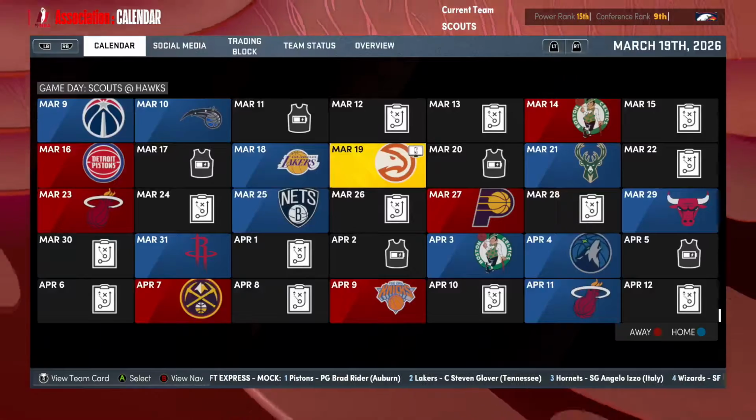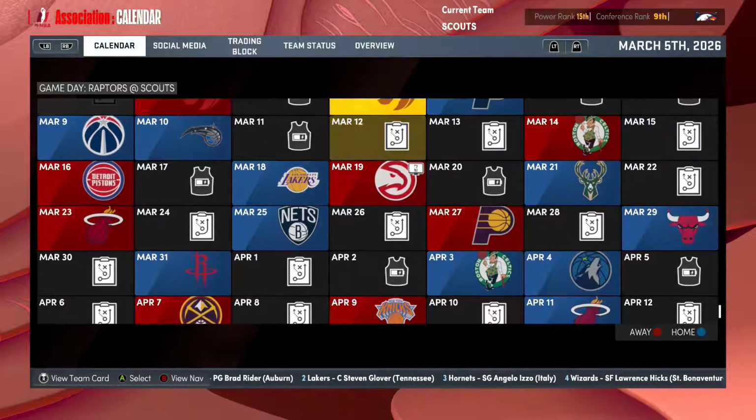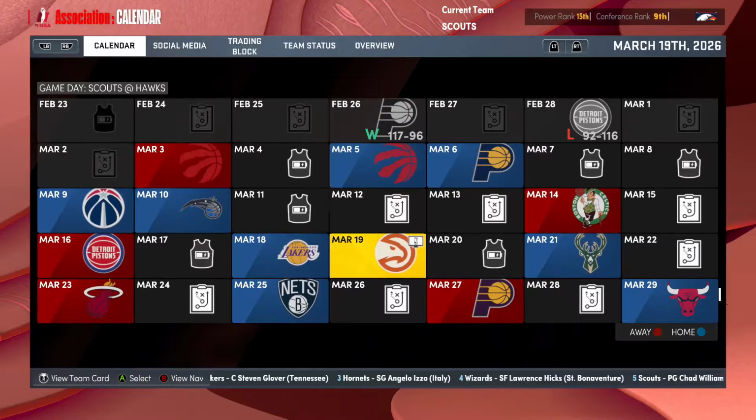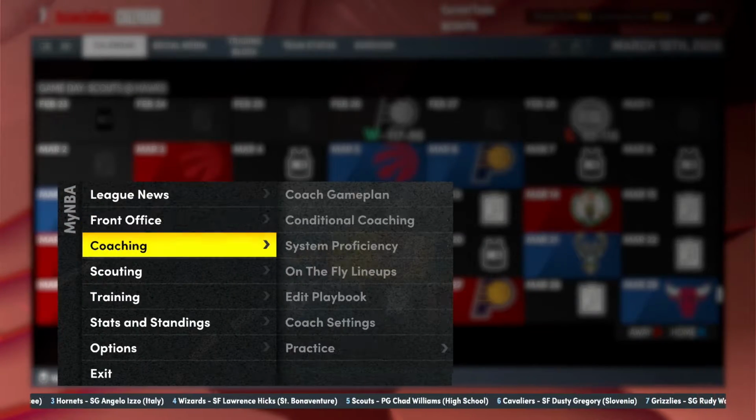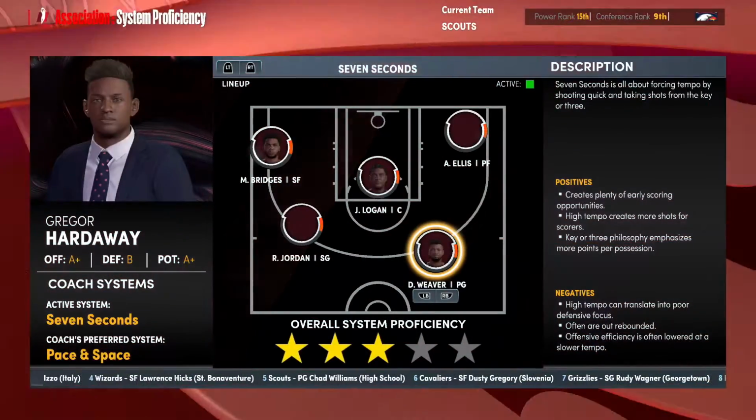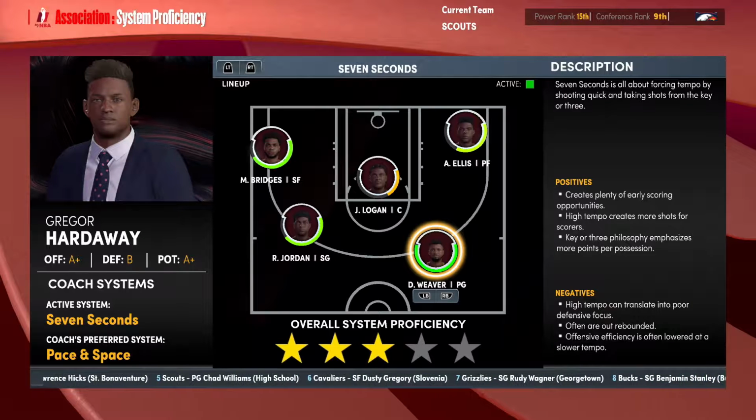Now we can move on to the rest of the episode. Again, I do want to keep everything how it is right now. I'll go over the game plan again real quick. First, the system is currently 7 seconds. Here's how our starters look under that system.